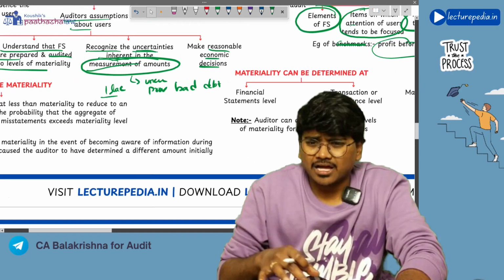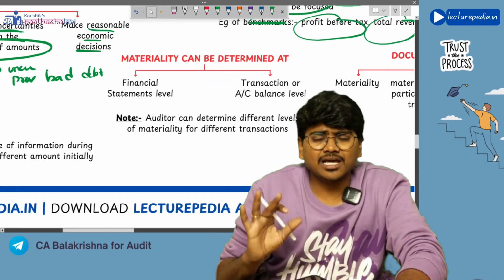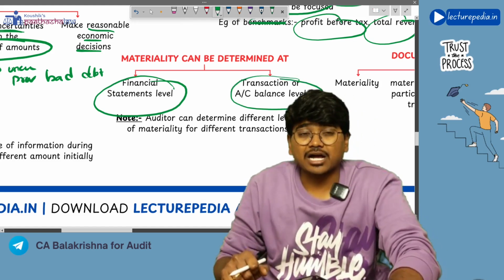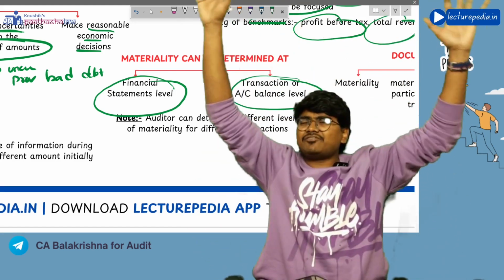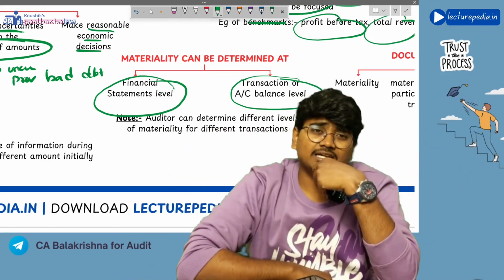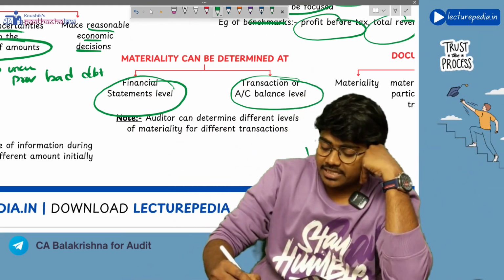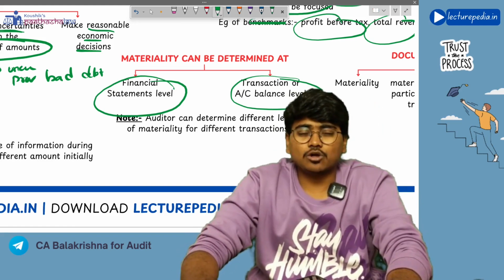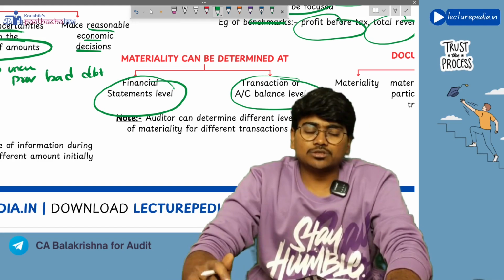Next, basically this materiality is there. It will be determined at the financial statements level and also at the transaction or account balance level. That means for the entire financial statement level, you will determine a materiality. Let's say, for example, for the entire financial statements, you have determined materiality as 1 lakh. So only if misstatements for the entire financial statements cross 1 lakh, you will be concerned with those misstatements.